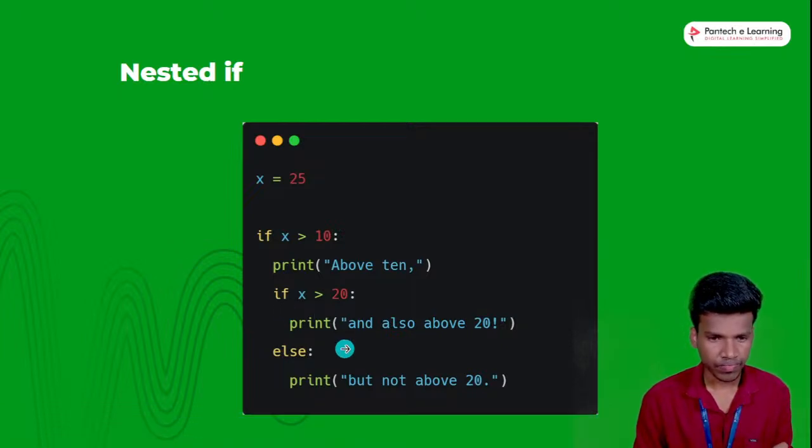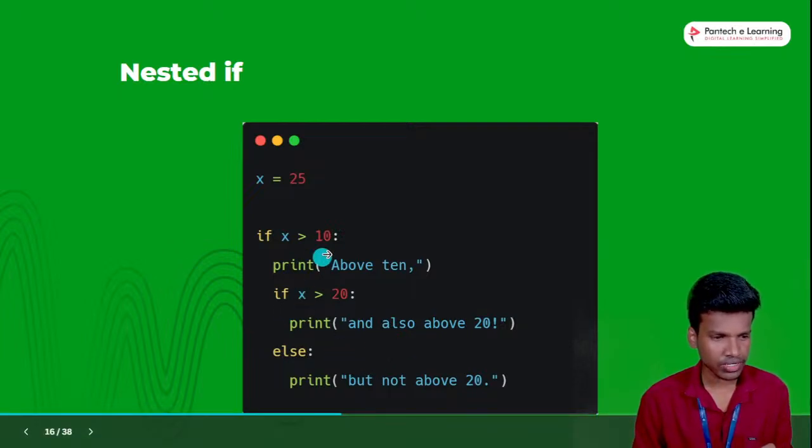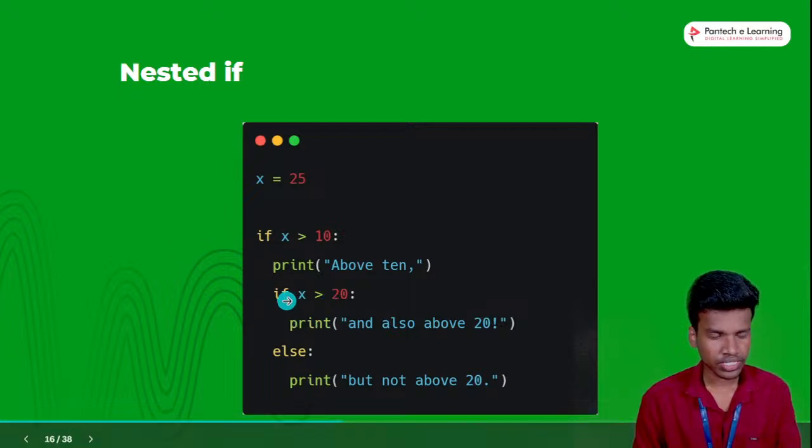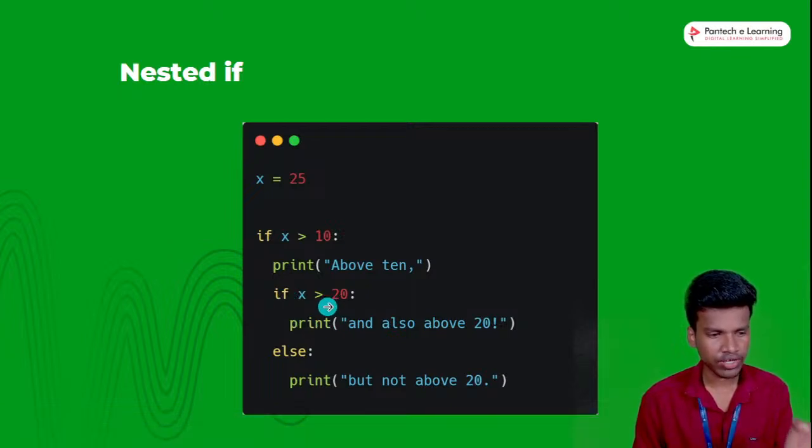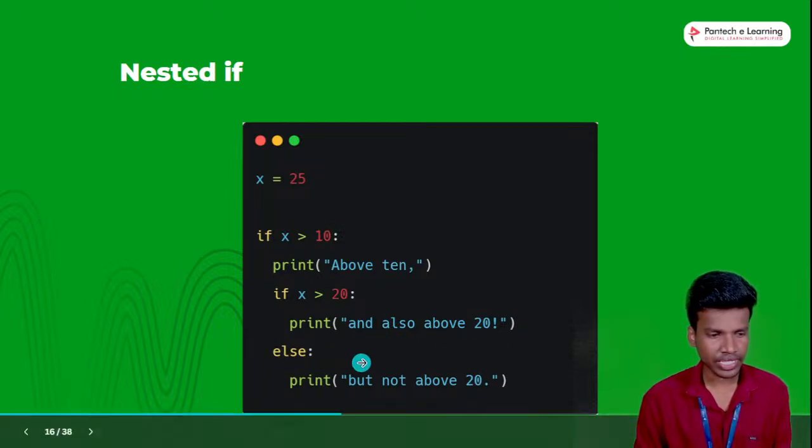Same like that, once the inner if is true, this statement will be executed. If the condition is false, automatically the else will be executed. So this is the example for the nested if also.